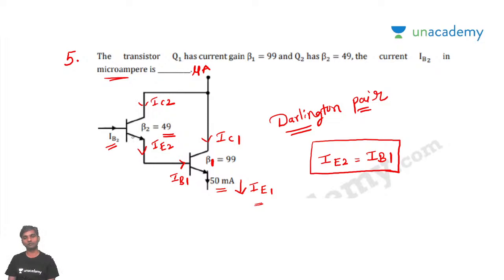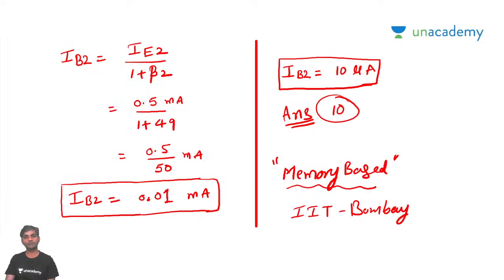Again, Darlington pair, and they are asking us to calculate Ib2. So Ib2 is what we got is going to be 10 microamperes current, 10 microamperes current, right?